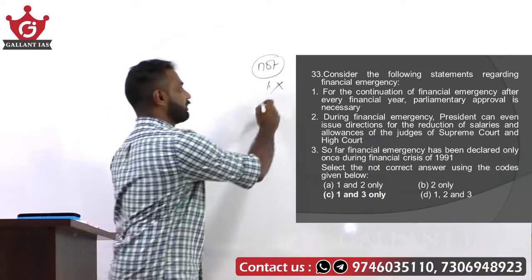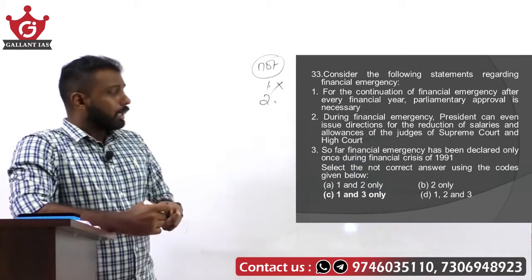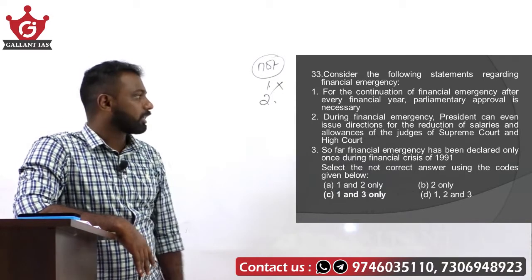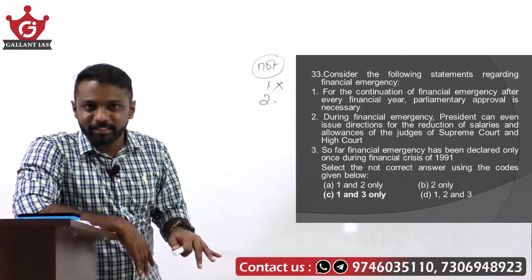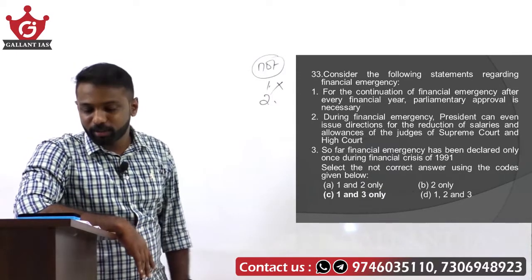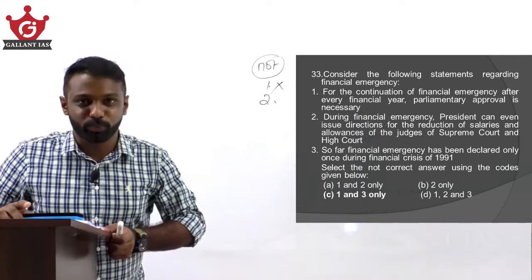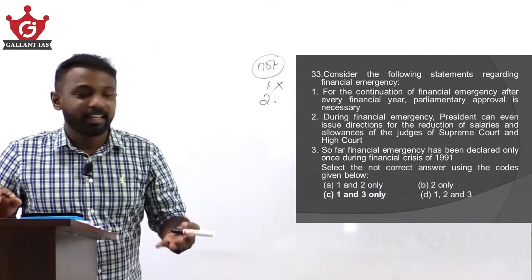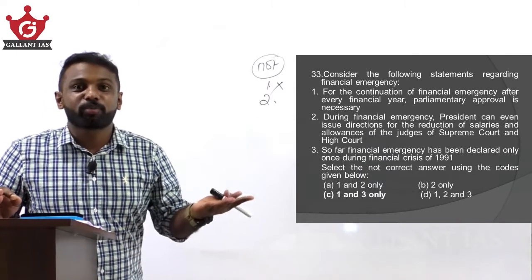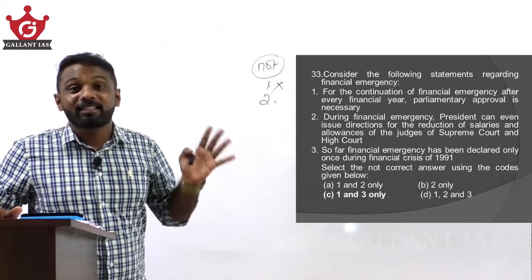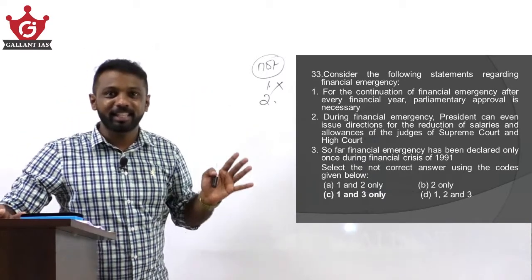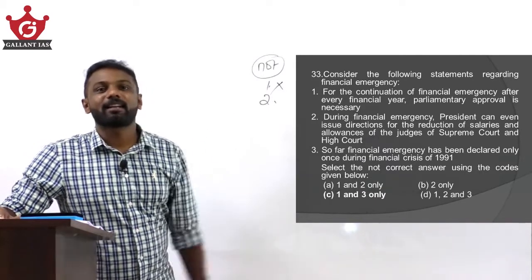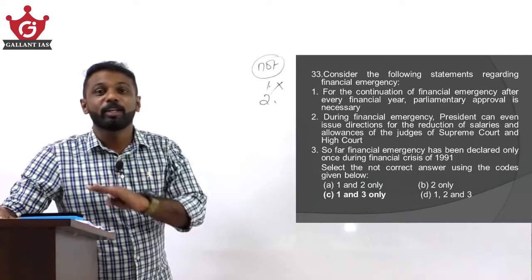It is not necessary. Regarding 2, during financial emergency, the President can even issue directions to reduce the salaries of judges of Supreme Court and High Court. Yes, because during that financial crisis, salaries of even judges of Supreme Court and High Court can also be reduced, not an issue. We may think that to maintain the independence of judiciary, we cannot reduce the salaries and allowances of judges of Supreme Court and High Court. No, during the time of financial emergency, the President has the power to give directions to reduce the salaries and allowances of Supreme Court as well as High Court judges, not an issue.